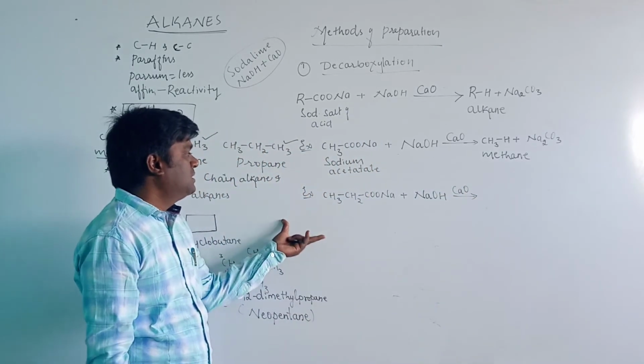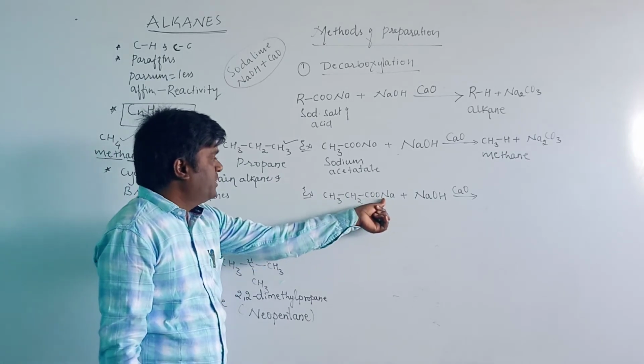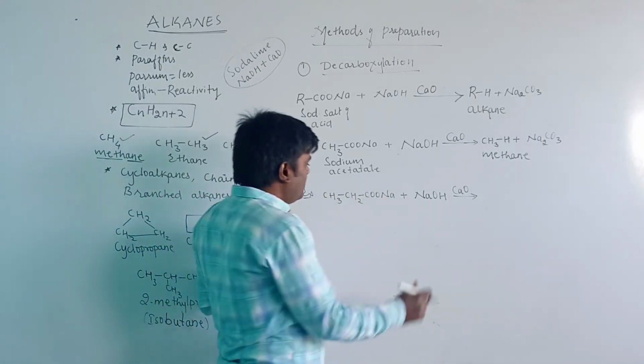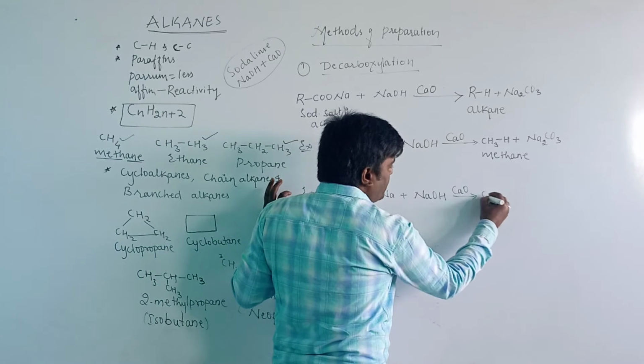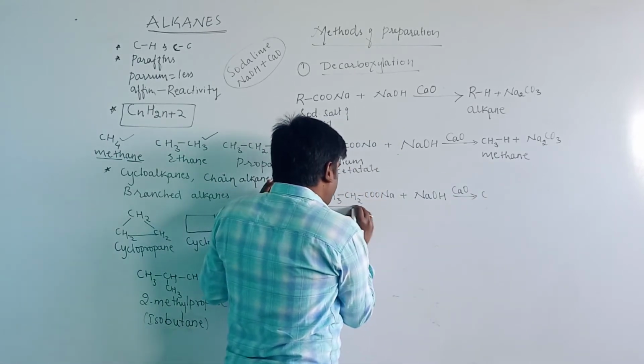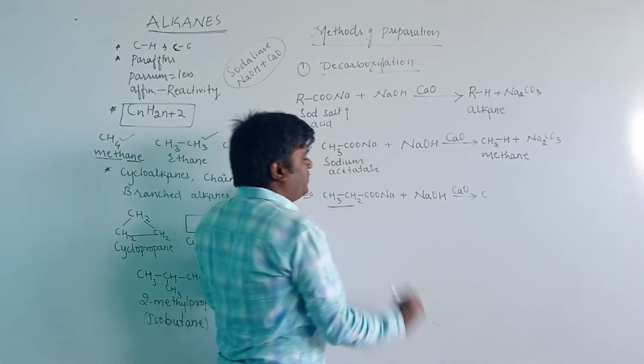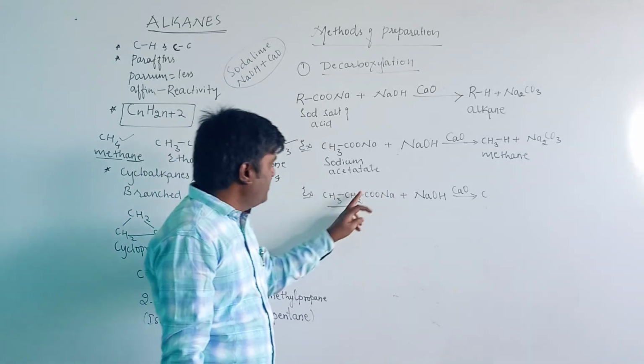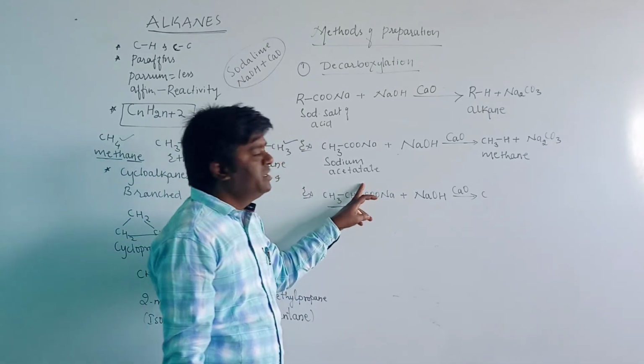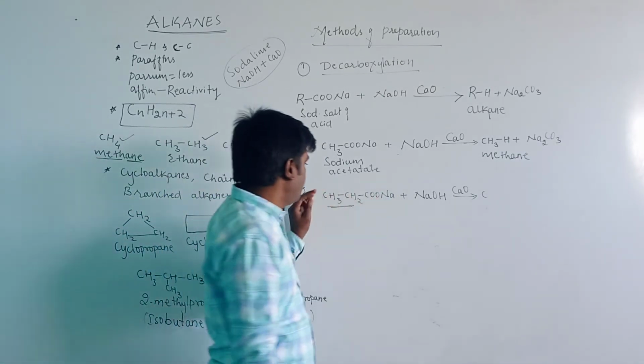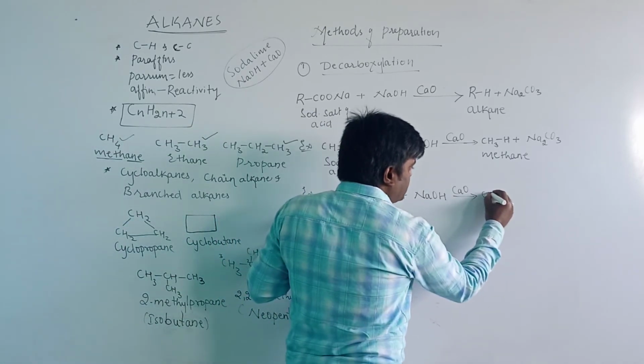Here two carbon atoms will be converted into an alkane, and the remaining part will be converted into sodium carbonate.